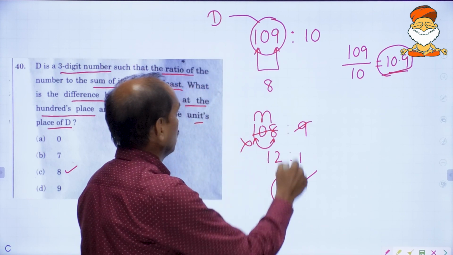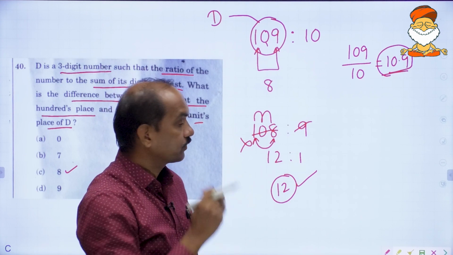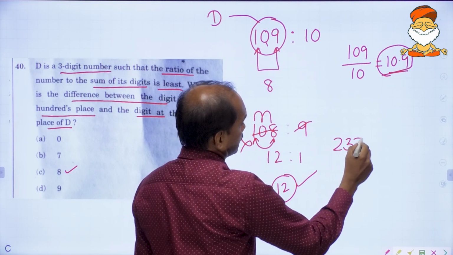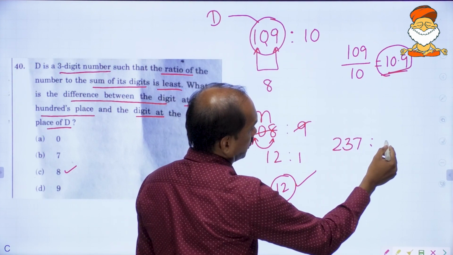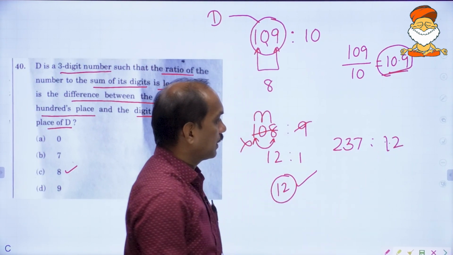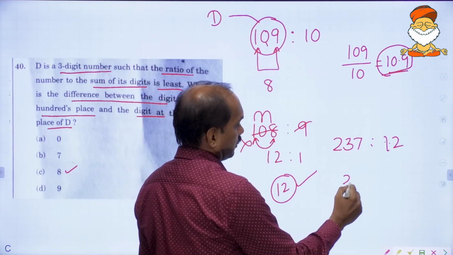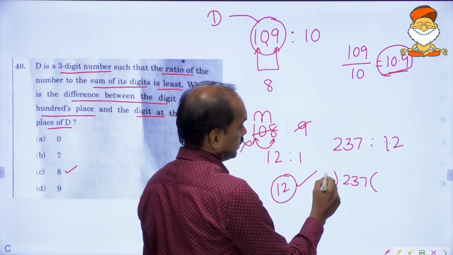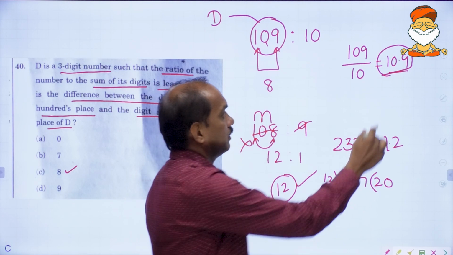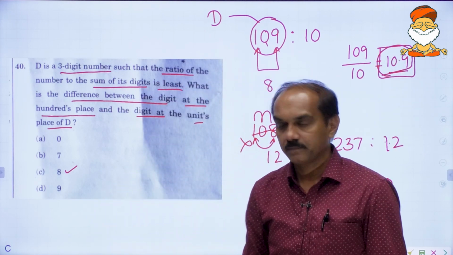And why did we take 0 in between as one of the digits? If you take bigger numbers like this, say 2, 3, 7 and all, this will also become more, 12. Okay, then the ratio will be automatically too much. 237 divided by 12, see here, almost 12 2s are 24, almost it is 20, but here it is only 10.9 and this is the least, right?